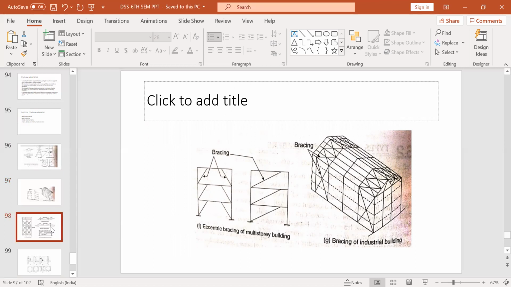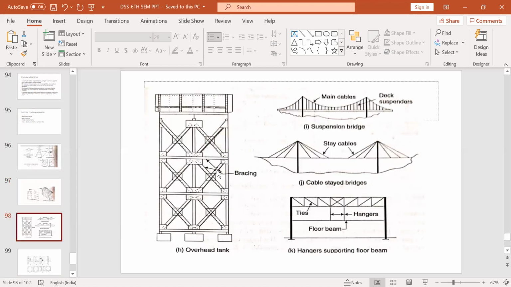Another application is in water tanks. See this again, these are braced water tanks, elevated overhead water tanks. There also it is used. Cables and suspension bridges in the floor beams. These hangers are supporting these floor beams. This is the floor beam and this is the hanger. So these hangers can be used as tension members. These ties in this deck of this lattice girder can be used as a tension member. These stay cables in cable and suspension bridges, these main cables, all these are applications of tension in wires and rods. Bars and rods are also used.